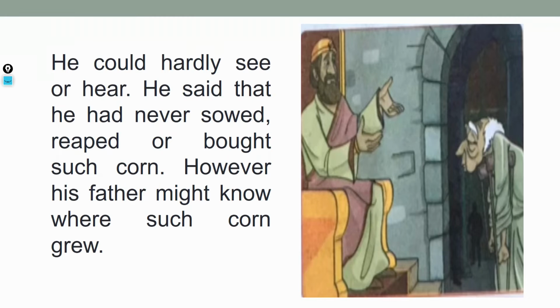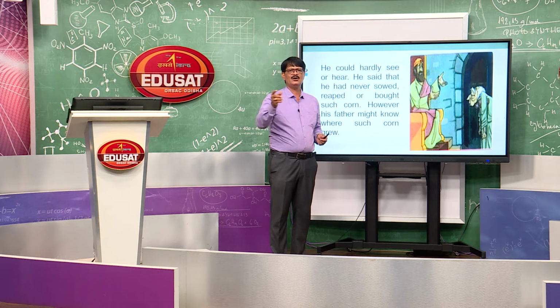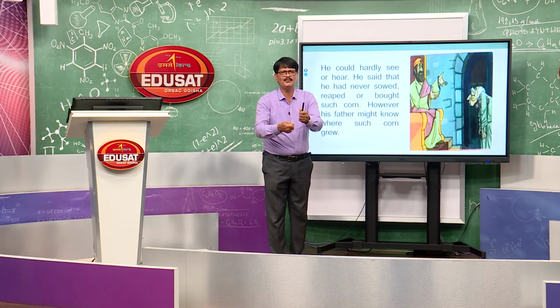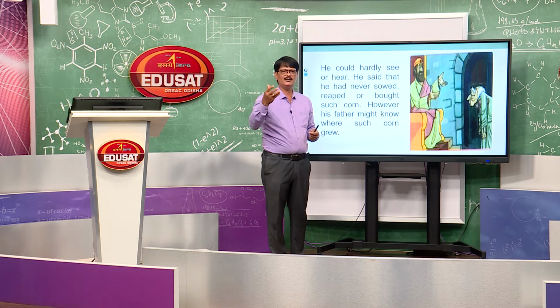The next is, he could hardly see or hear. He said that he had never sowed or reaped or bought such corn. However, his father might know where such corn grew. The peasant told that he had not sown that crop anywhere, nor reaped or bought it, but he had heard from his father that such corn grew earlier.